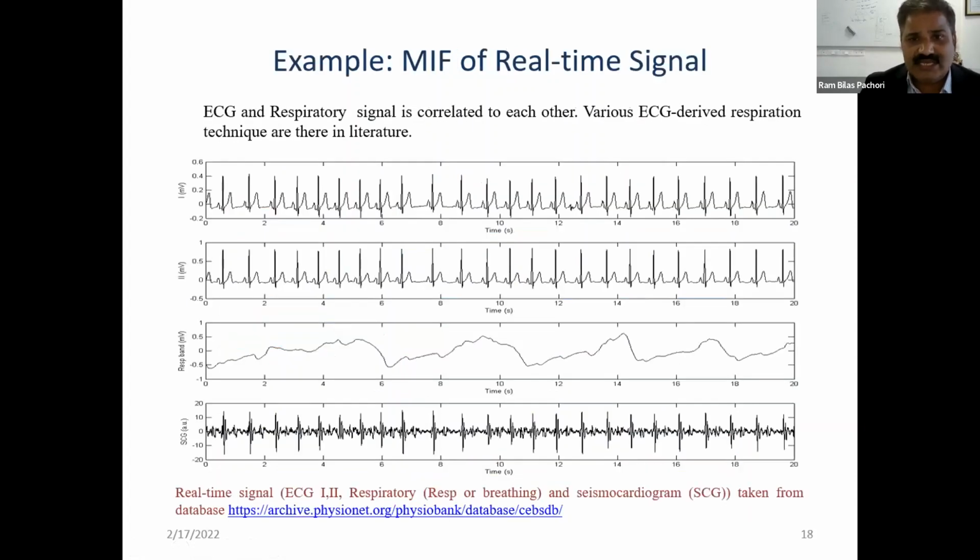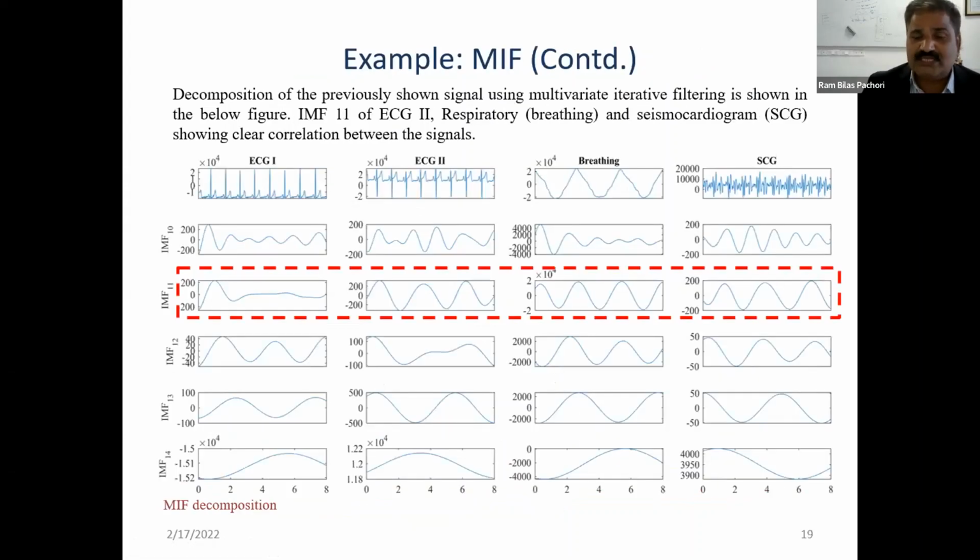And this is a very nice example of multivariate iterative filtering for a real life signal. Like in the ICU, we have a 2-channel ECG signal, electrocardiogram signal, and respiratory and seismocardiogram signals. These signals have a lot of correlated information. So when you apply this multivariate iterative filtering method, you can nicely obtain the different components from all 4 signals. They have nice correlation and mode alignment property.